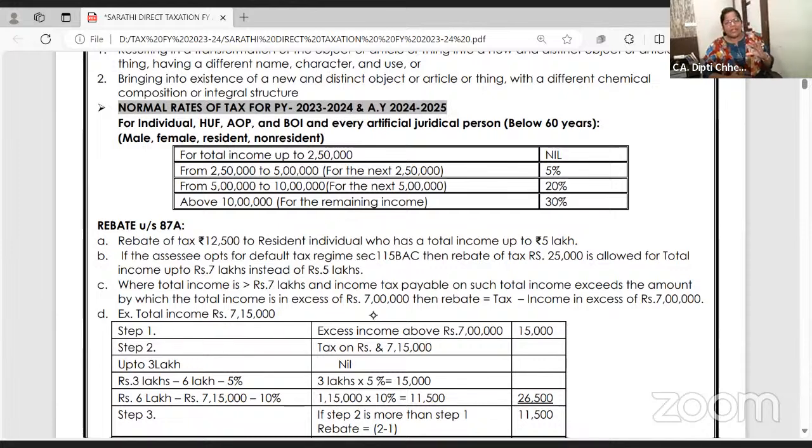Default I will revise, but homework for today is watch my first tax amendment lecture, wherein in detail I have covered the default tax regime along with two problems also I have solved.